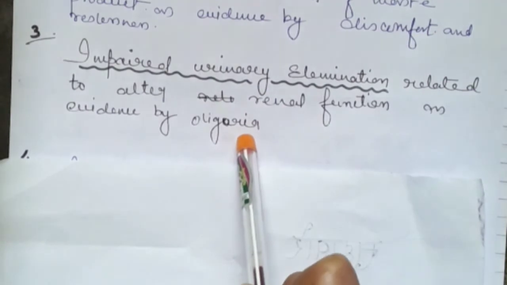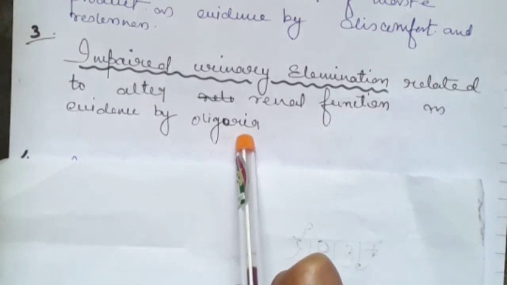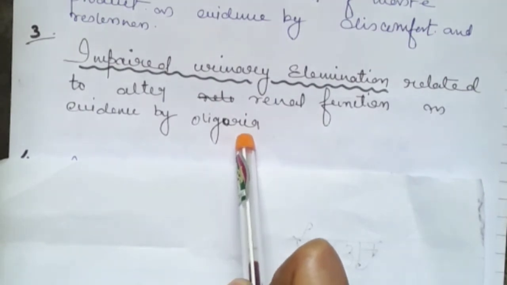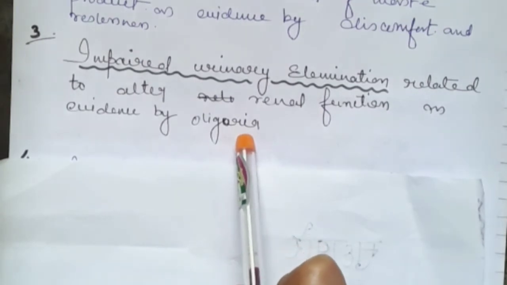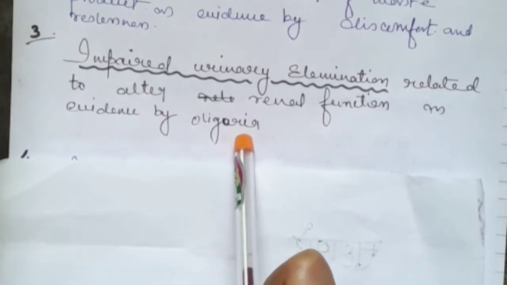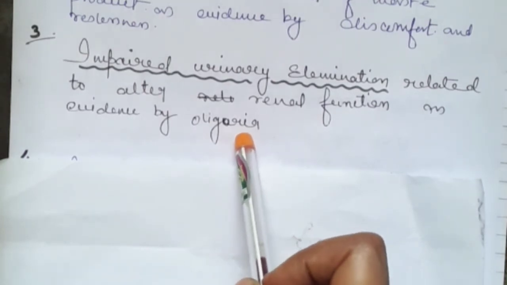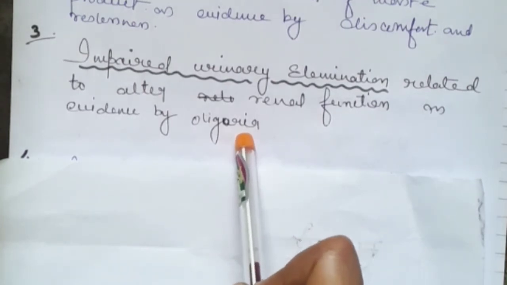In that case, we should check the creatinine level. The fluid restriction should be there, and sodium restriction or sodium related diet restriction should be there. Then plan a diet with no or a minimum amount of sodium.